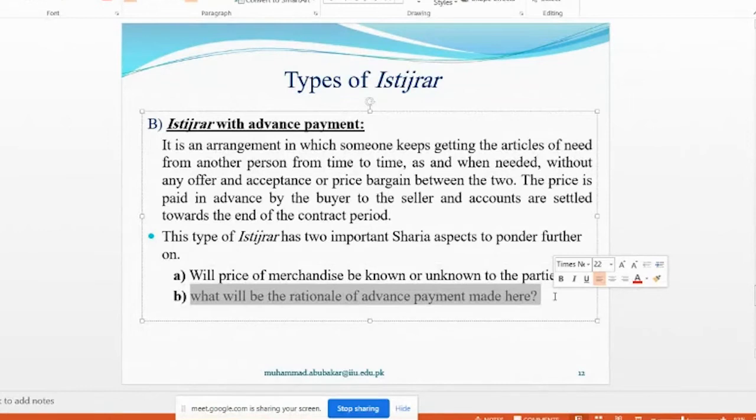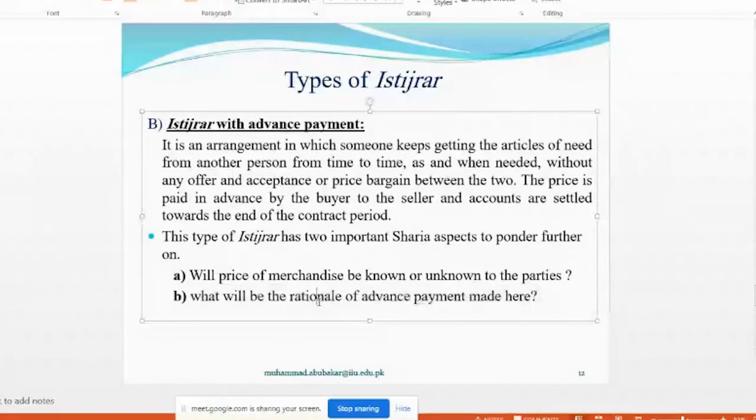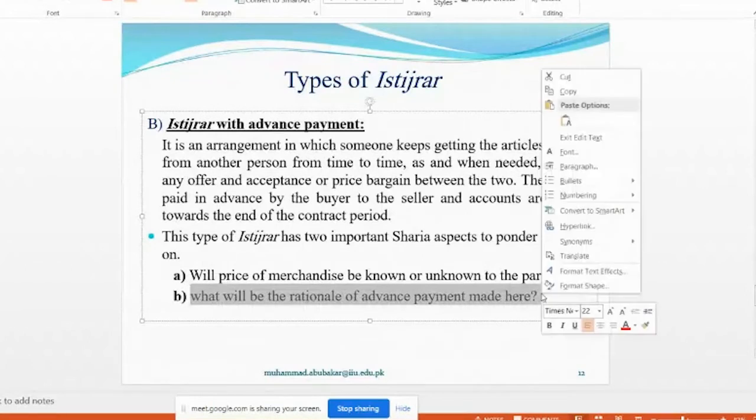The Sharia says, what is the rationale of this advance payment? What will it be considered? It will be considered in the ownership of the seller, or it will be considered as amana. So this is the meaning: कि उसने जो एडवांस पेमेंट दी है सेलर को, बायर ने, तो वो पैसा उसकी जेब में जब जाएगा, when the seller puts that advance payment in his pocket, whether it will be considered ownership, own money of the seller, or it will be considered as amana from the buyer. These are the two things in advance payment.